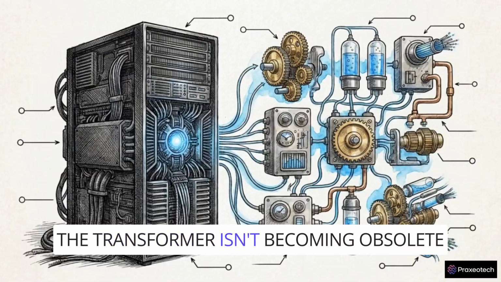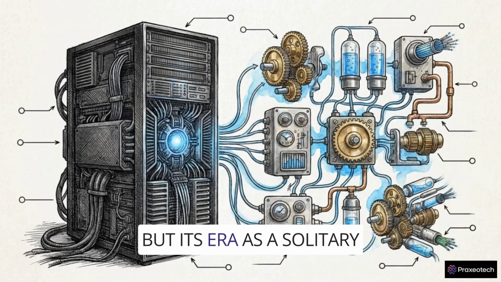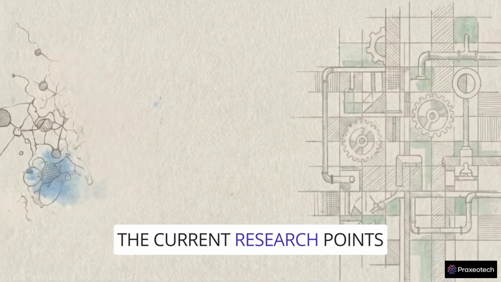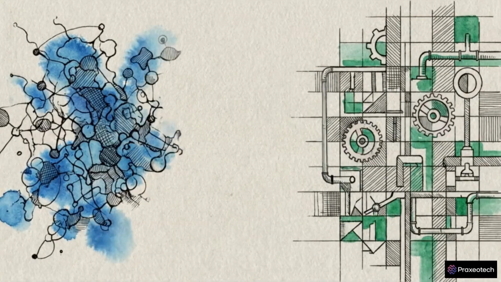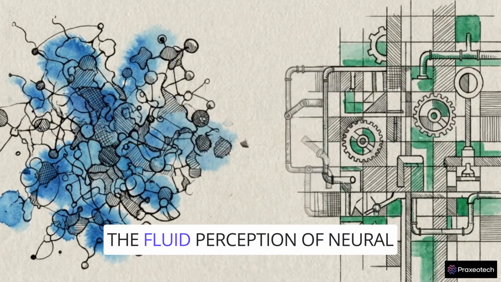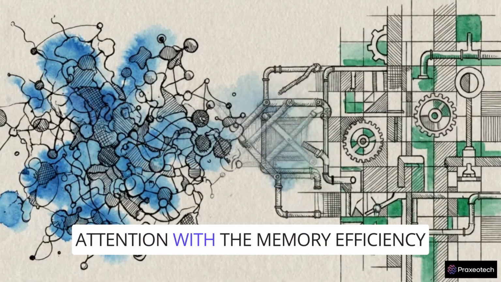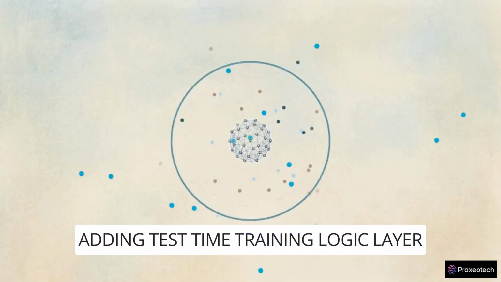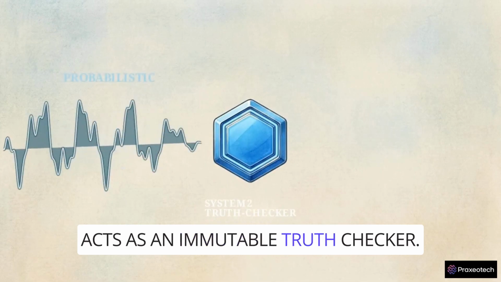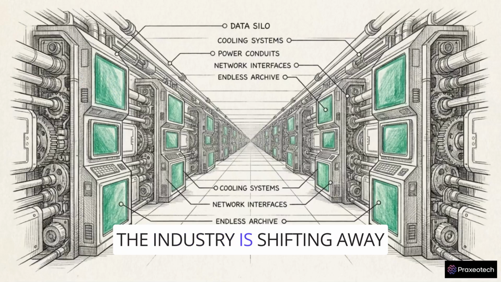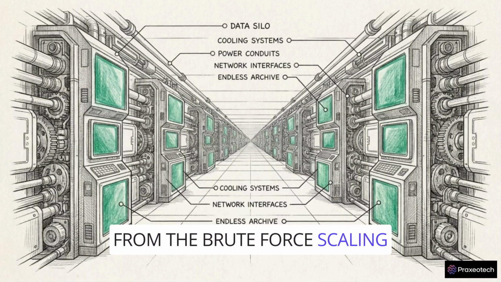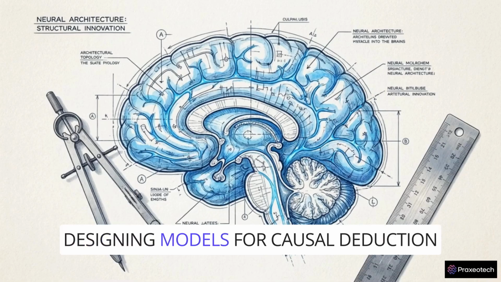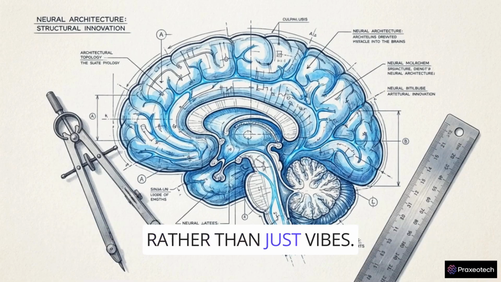The transformer isn't becoming obsolete, but its era as a solitary, monolithic architecture is ending. The current research points toward a deep hybridization. This means stitching together the fluid perception of neural attention with the memory efficiency of state space models, adding test-time training, and a logic layer that acts as an immutable truth checker. The industry is shifting away from the brute force scaling of parameters and toward targeted structural innovation, designing models for causal deduction rather than just vibes.